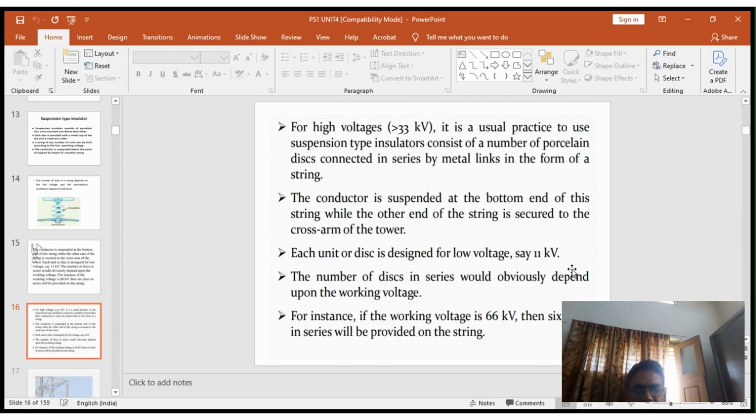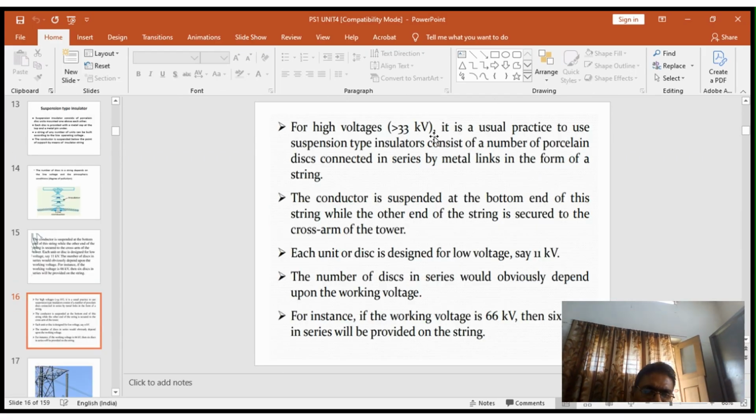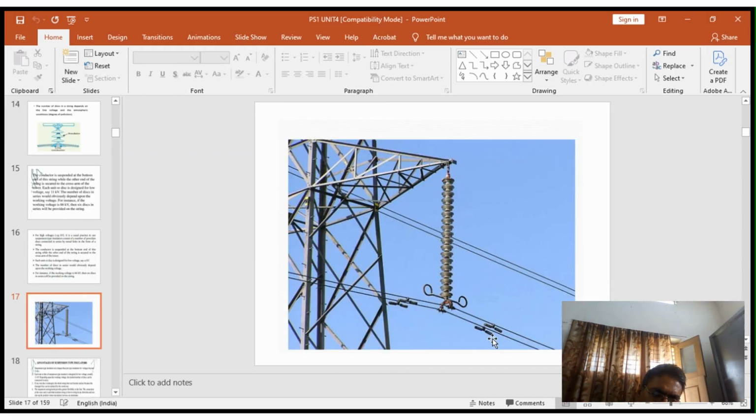For voltages greater than 33 kV, it is usual practice to use a suspension type insulator consisting of a number of porcelain discs connected in series by metal links in the form of a string. The conductor is suspended at the bottom end of the string while the other end of the string is secured to the cross arm of the tower. Each disc unit is designed for low voltage, say 11 kV. The number of discs in series obviously depends upon the working voltage. For instance, if the working voltage is 66 kV, then normally 6 discs are connected in series to form the string. This is the diagram for suspension type insulators.